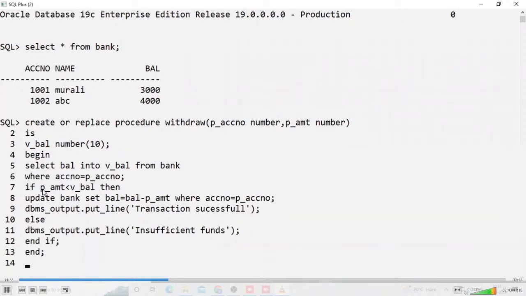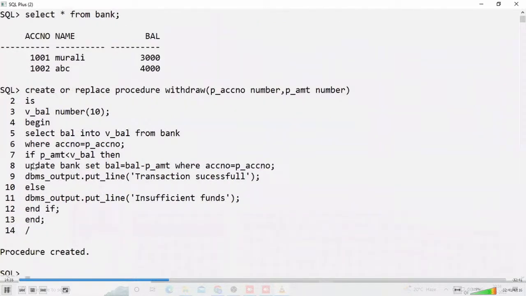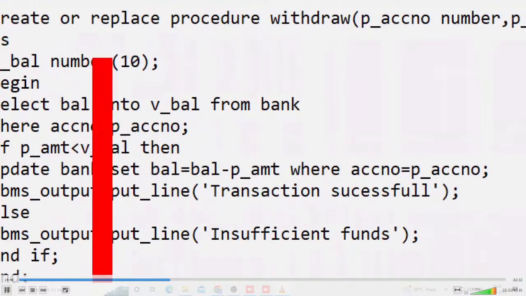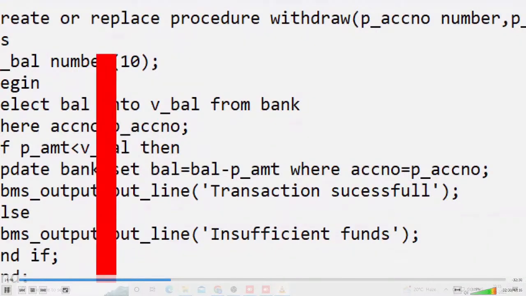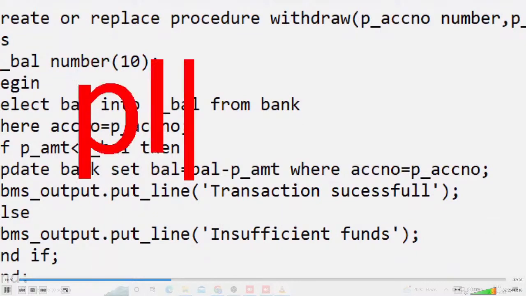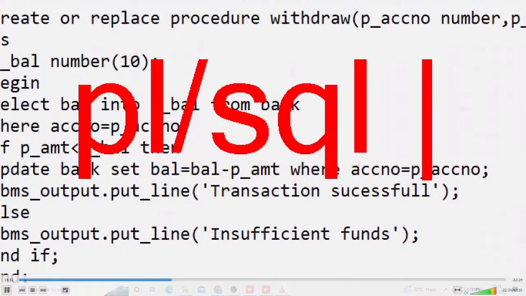Now check it out. This is how you write a procedure, for example. This is not difficult coding, very easy. Even if you don't have software knowledge, you will be writing it in future, because I will tell you everything. These types of codings are called PL/SQL coding, like a little bit of programming.